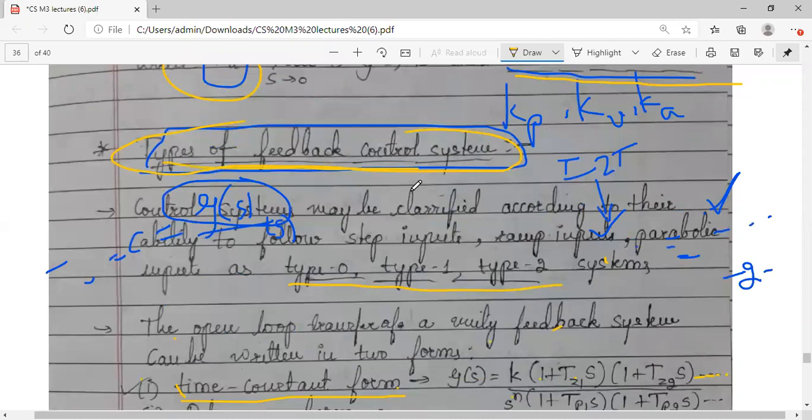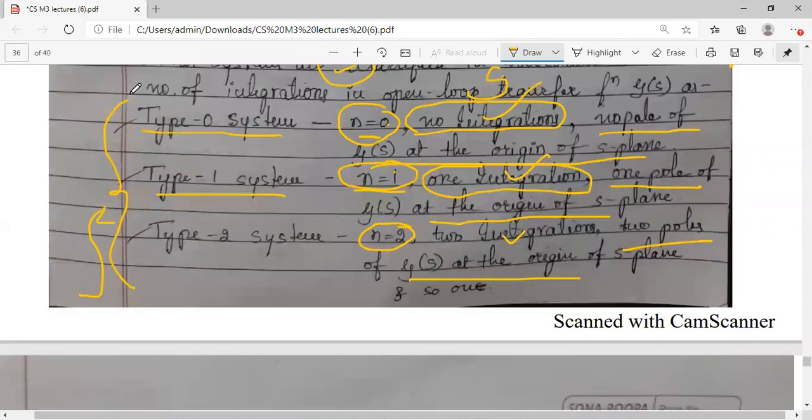Now coming to the types of feedback system, we have seen type 0, type 1, type 2, depending upon कितने poles present हैं at the origin or how many number of integrations are involved in that. Depending on that, it is type 0, type 1, type 2. I have given only 3 here. It can be still further type 3, type 4, type 5 depending on s का power जो आएगा. S raised to 3 अगर है, power 3 है, n will be equal to 3. It is 3 poles are present at the origin. It is a type 3 system and so on.